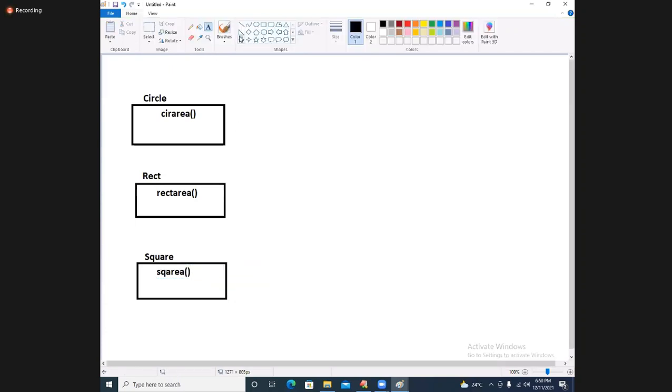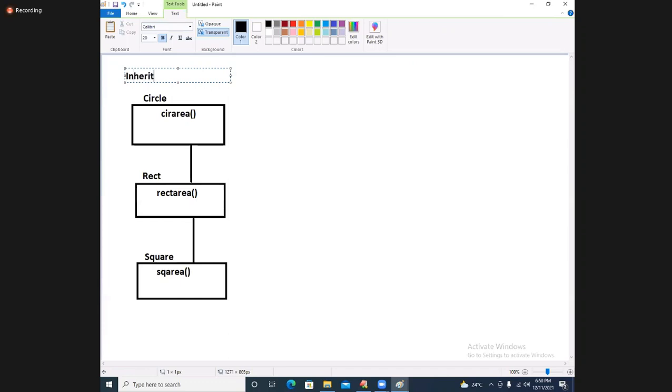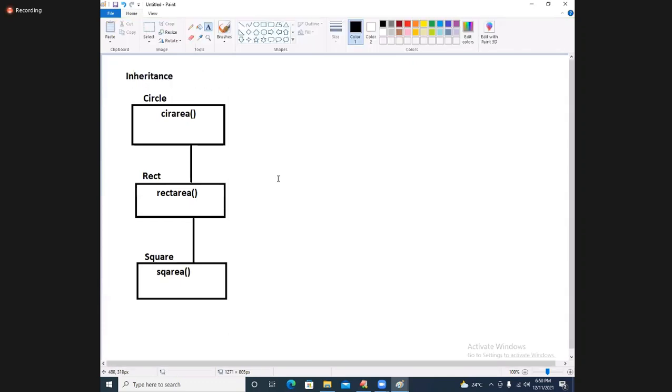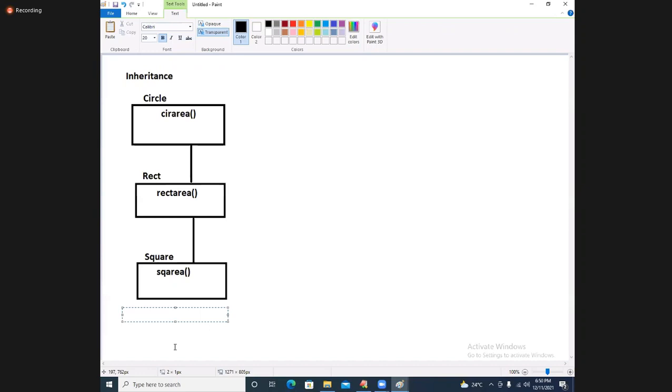Now inheritance is applied. This is called strictly inheritance. So tell me, which object am I creating? SO is equal to square, you are creating. What is happening? SO dot SQ area means one separate memory space is created for that.